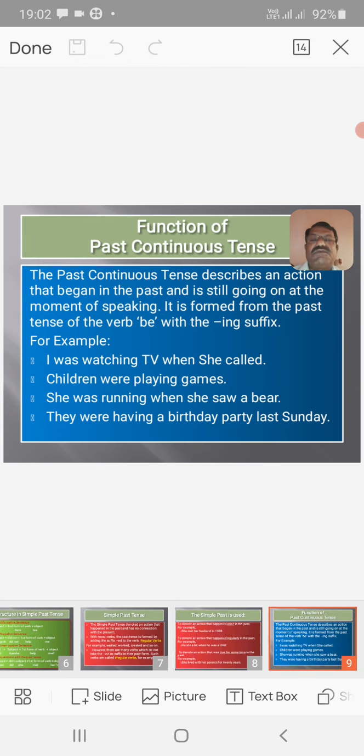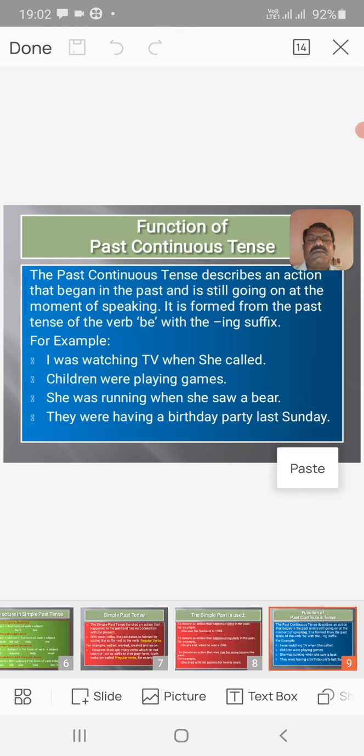Then the function of another type of past tense, that is past continuous tense. The past continuous tense describes an action that began in the past and was still going on at the moment of speaking. It is formed from the past tense of the verb be with the ing suffix.